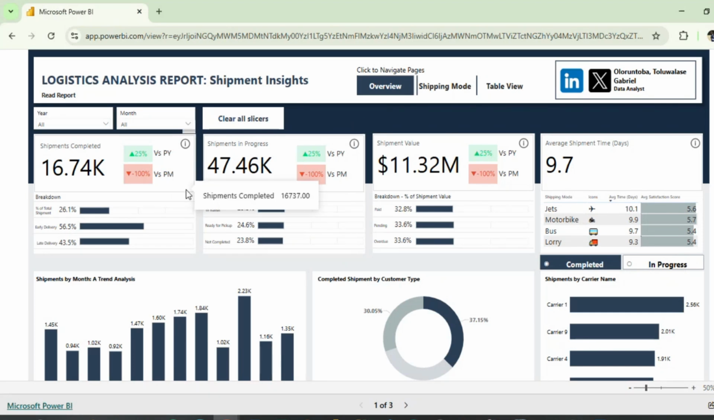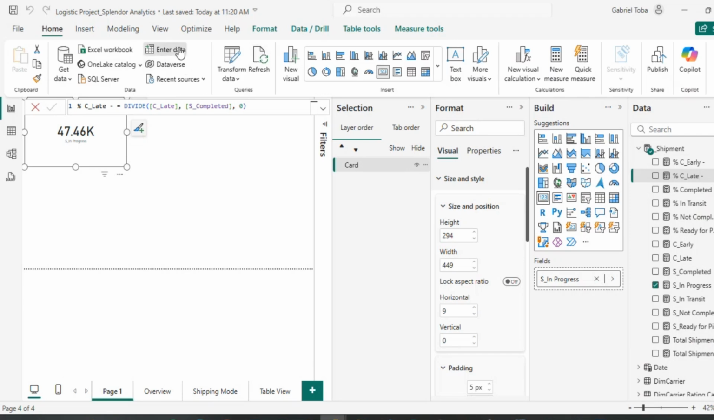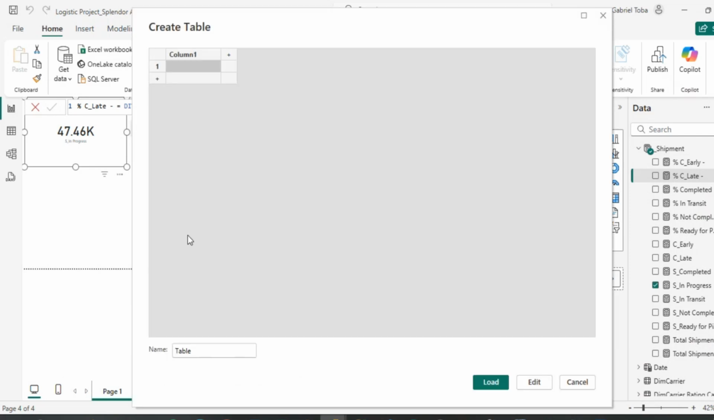I think that will be the last DAX we write in this part of this video, and then a subsequent video would continue. Okay, we'll continue the formatting. So I'm going to do this. I'm going to create another table to hold my DAX measure. So I'm going to write growth rate, and I'm going to load.